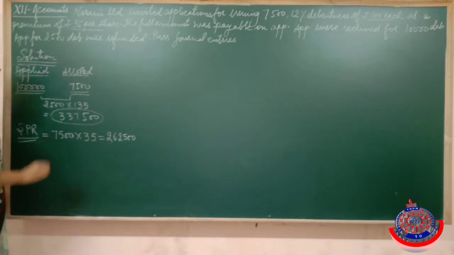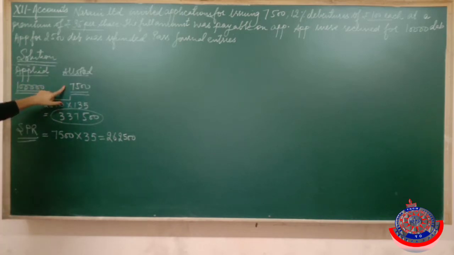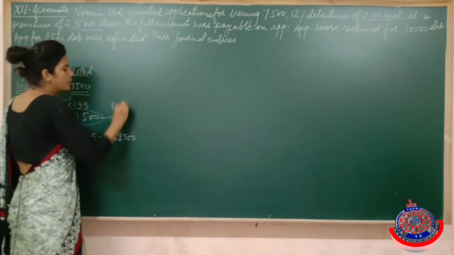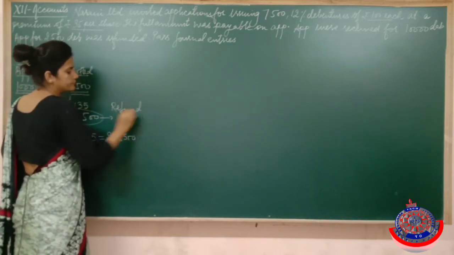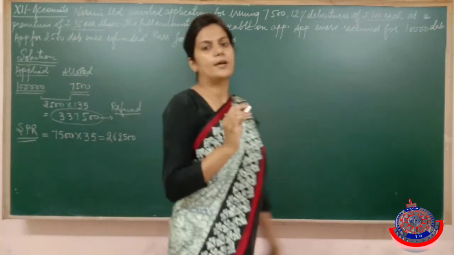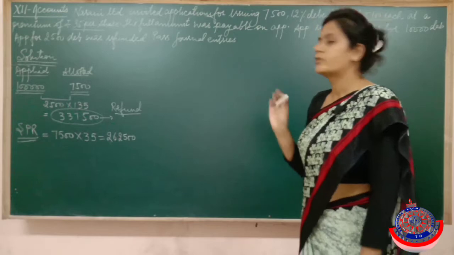And as we are giving only 7,500 debentures to those who applied for 10,000, this amount we are going to refund. The process is the same as we did in the chapter issue of shares. Entries will also remain the same.